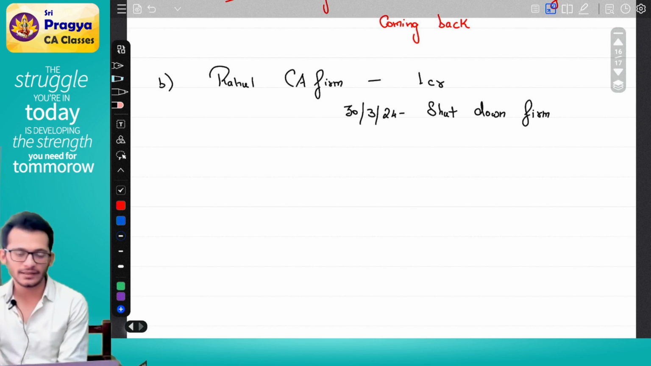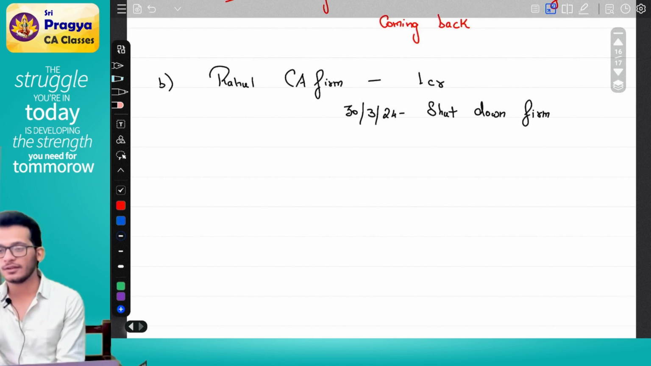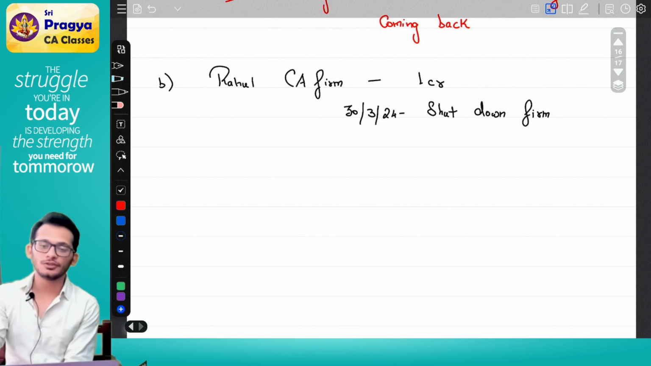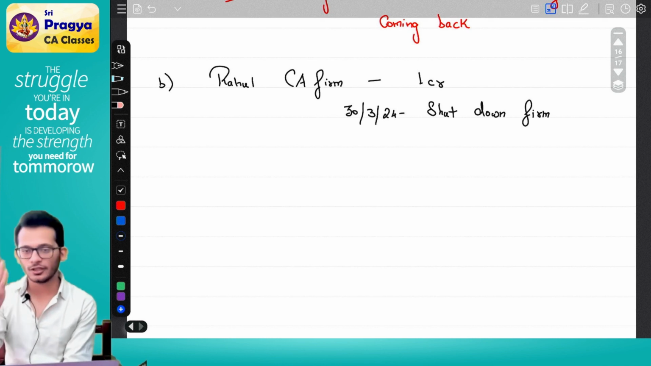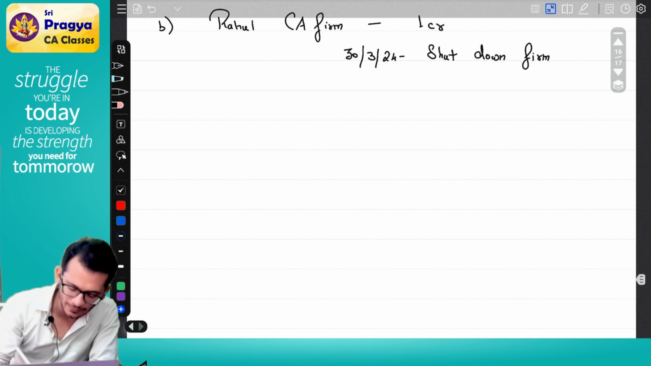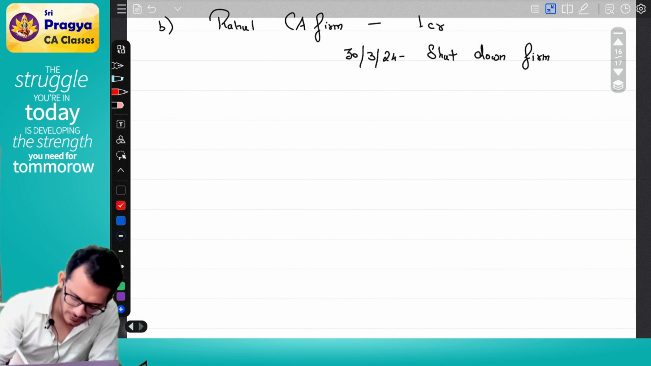He will lose money. In this case, they will not allow you to shut down the firm. What will the assessing officer come and say? Before you shut down your firm, you first pay me tax, then you shut down the firm. Which means a business or profession